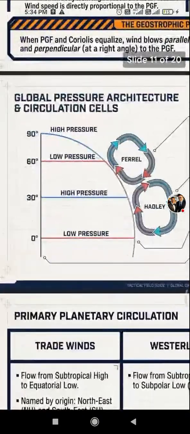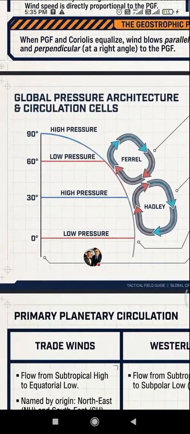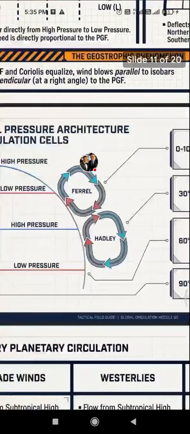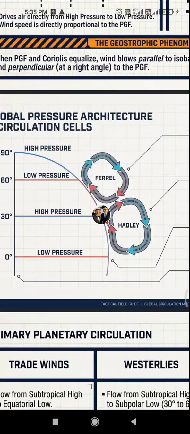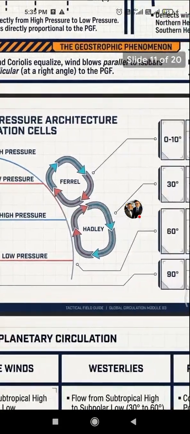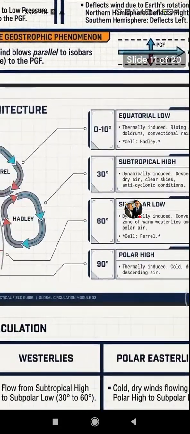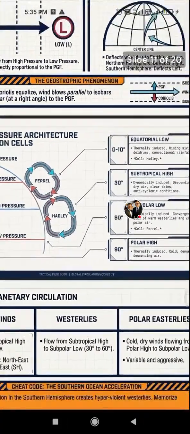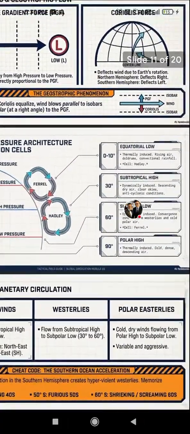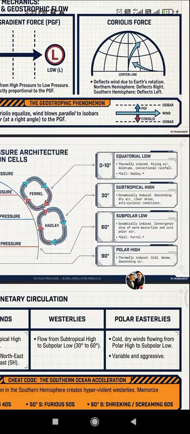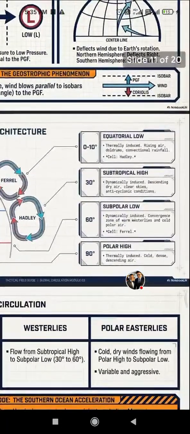So the global pressure architecture: 0 degrees low pressure, 30 high pressure, 60 low pressure, and 90 high pressure. Between 0 and 30 is the Hadley cell, and between 30 and 60 the Ferrel cell. The polar high is thermally induced, cold dense descending air.